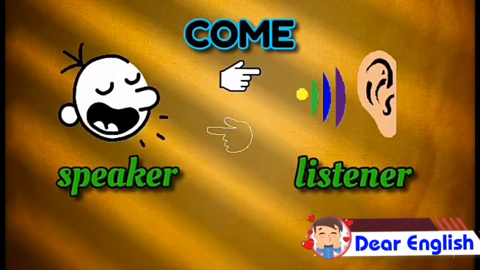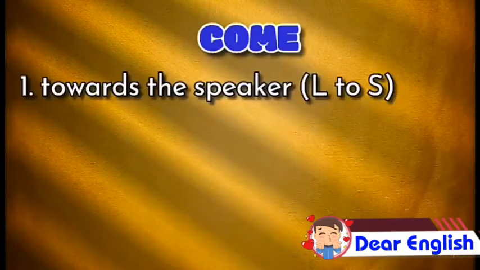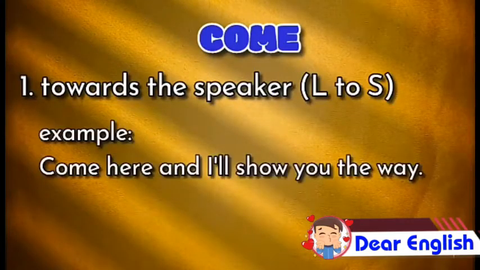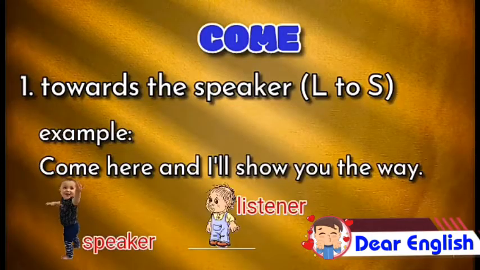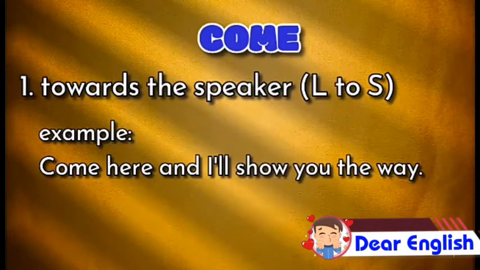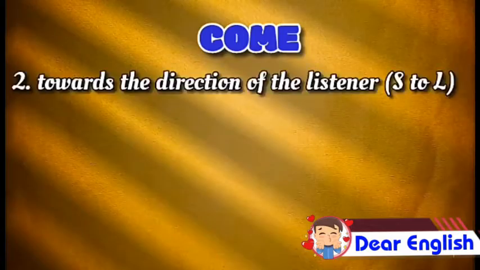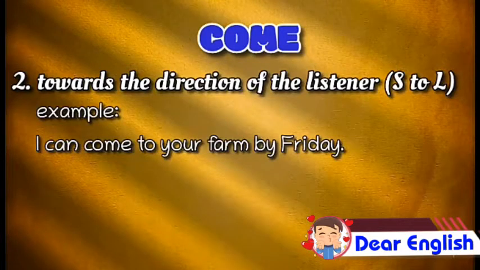Now, these are the things that you need to know when to use come. First, its direction is towards the speaker. Example, come here and I'll show you the way. Next, towards the direction of the listener, just like a conversation on the phone. Example, I can come to your farm by Friday.